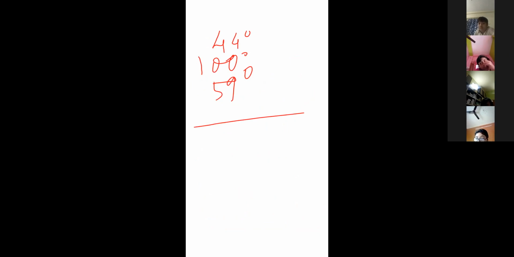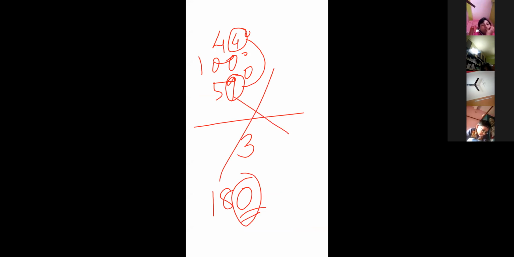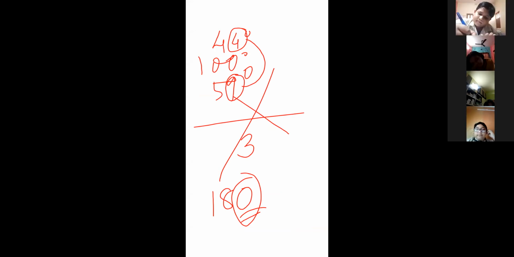By looking at the last digit, you can easily say 4 plus 9, if we add, then the addition value will be 13, so 3. But in 180 degree, the last unit digit is 0, na? So no need to do it. It is not possible. Yes, so Shordashish, Shuhana, understood? Kazi? Yes, ma'am.